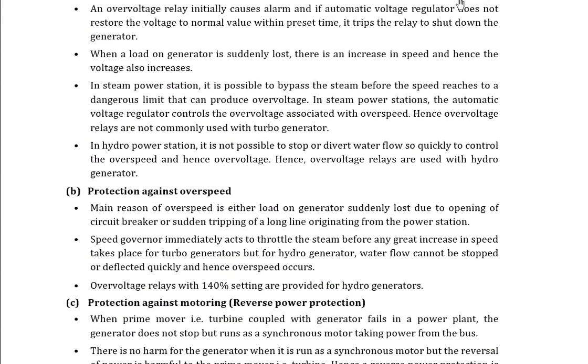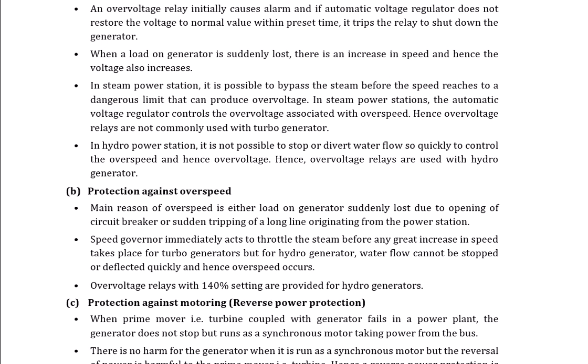So the second type of miscellaneous fault is protection against overspeed. The main reason for overspeed is either a load on the generator suddenly lost due to the opening of a circuit breaker, or a sudden tripping of a long line originating from the power station. The speed governor immediately acts to throttle the steam before any great increase in speed takes place for turbo generators.